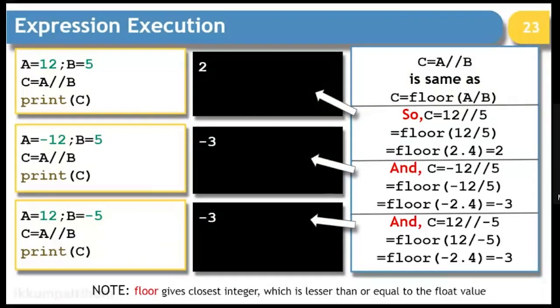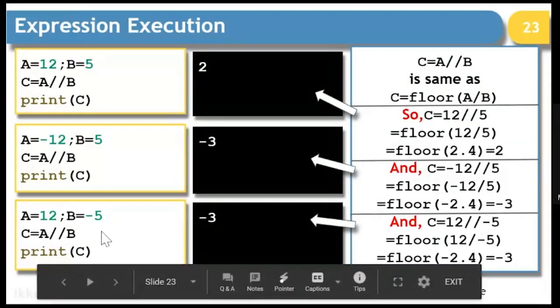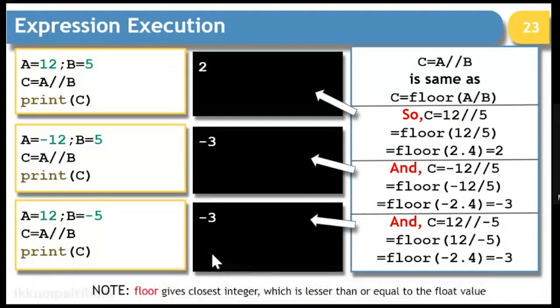We are not going on the upper side, we are going to take the floor of it, and that is why the result is not minus 2, it is going to be minus 3 here. When we say 12 divided by minus 5, integer division, we are again talking about the floor of this. So the floor of this will be again minus 3. So that is why the minus 3 result comes here. I hope it is clear.